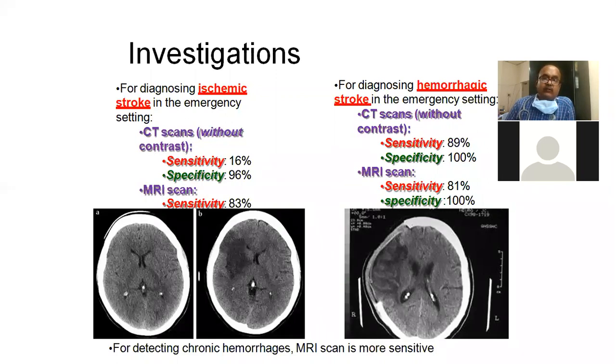So what advice you want to give to the patient? A careful nursing, a good physiotherapy, periodic monitoring with other special tests, and what else you require? A close inspection of the patient. Even if he is unconscious, you have to tell something, good words to his ear, because he must be able to hear. Is it not? So some good words if you tell, that soothes his mind also.